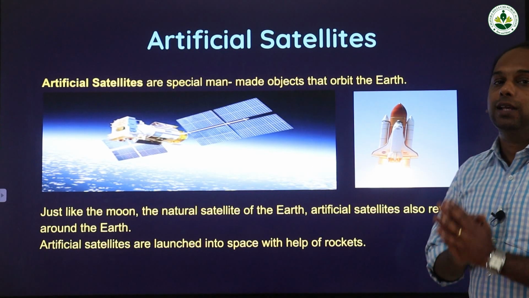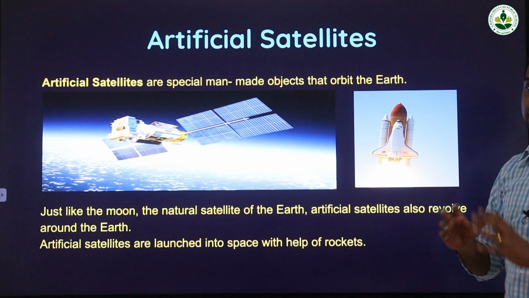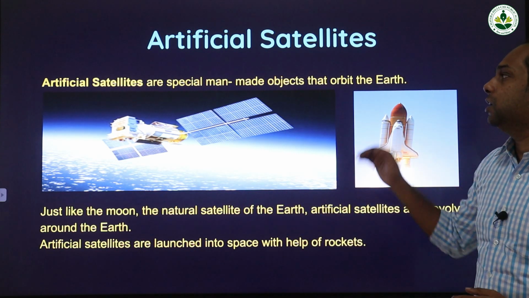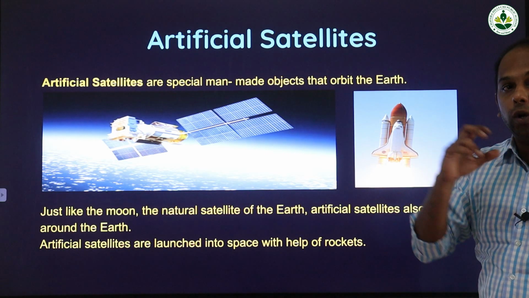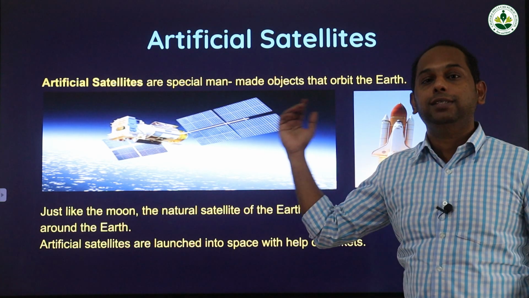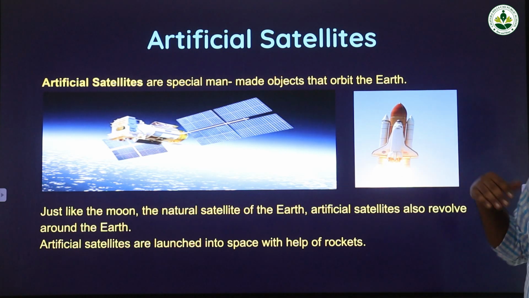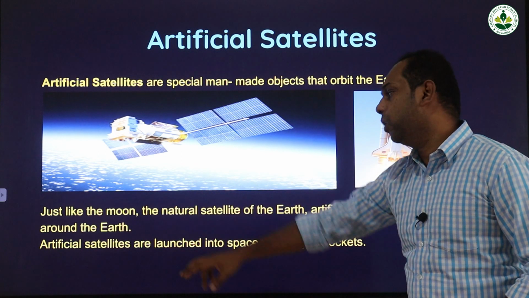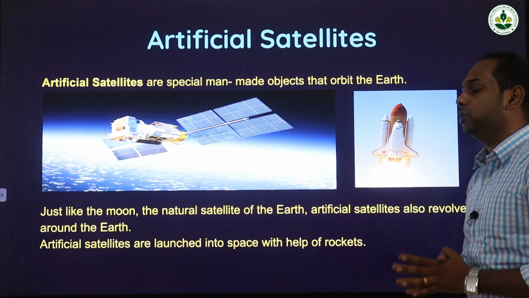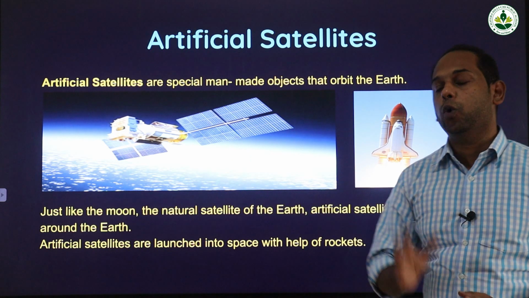So what are artificial satellites? Artificial satellites are special man-made objects that orbit the Earth. They are human-built objects that are sent to space with the help of rockets, and these satellites rotate like the moon around the Earth. Just like the moon, the natural satellite of the Earth, artificial satellites also revolve around the Earth.